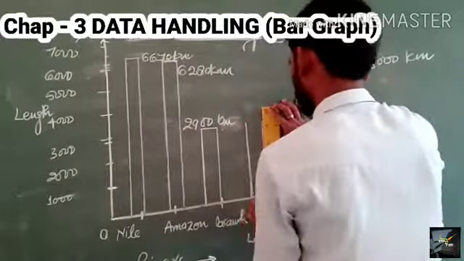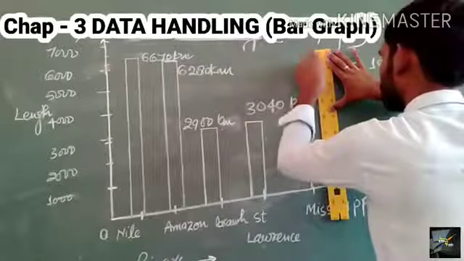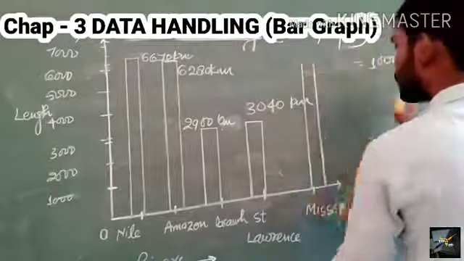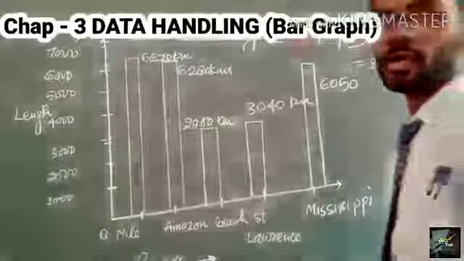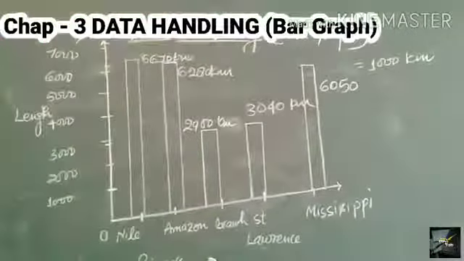And at the last, the Mississippi-Missouri, having the length of 6050 kilometers, will be this. This bar represents the length of the river Mississippi-Missouri, which is equal to 6050 kilometers.